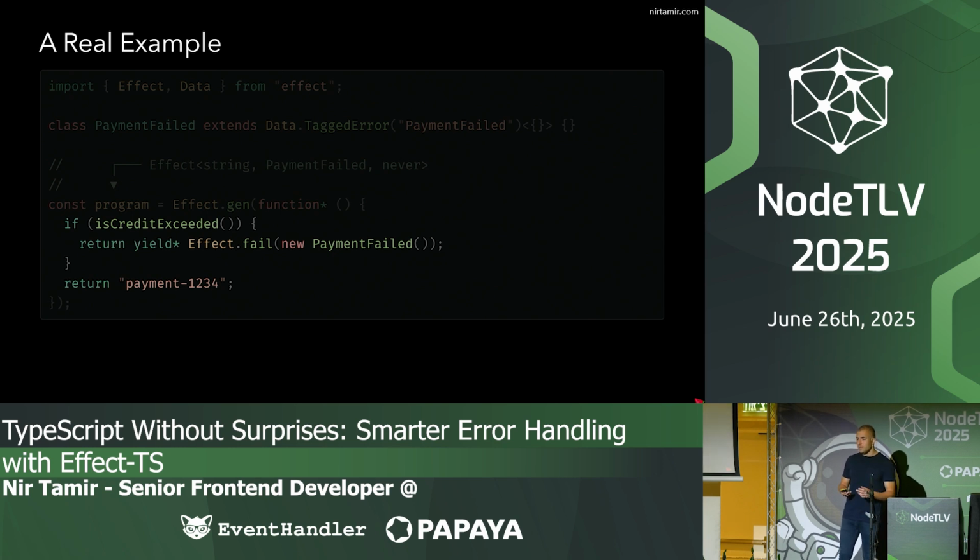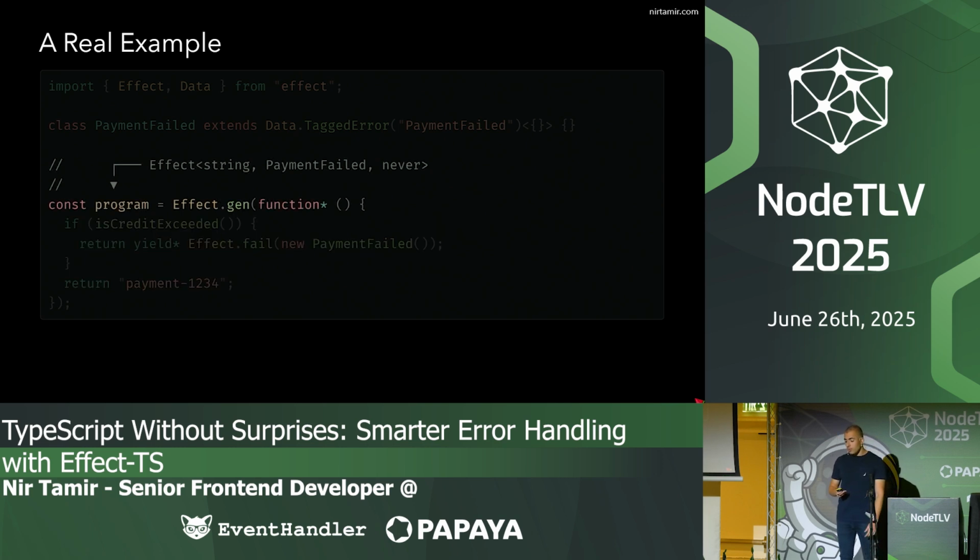Yield asterisk is a way to tell Effect that we are going to fail with this value. It also unwraps the effect value. So if we have Effect of the PaymentFailed, it gets the PaymentFailed without the Effect. And if everything goes right, we return the payment ID. But notice, now Effect is aware of the failure. So the type of the program is Effect of string, which is the return value if everything goes right, and PaymentFailed when things go wrong. So Effect is aware of this failure. We can't forget it.